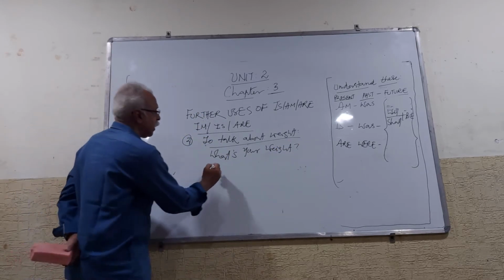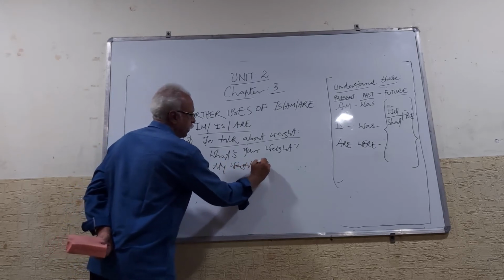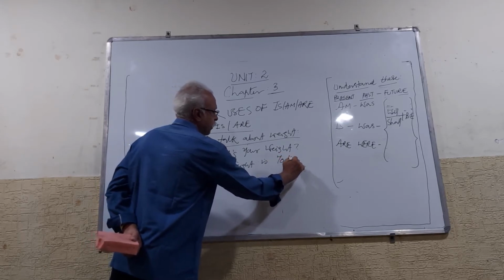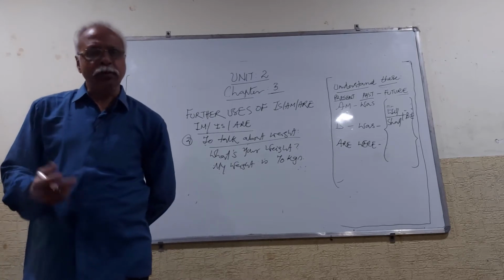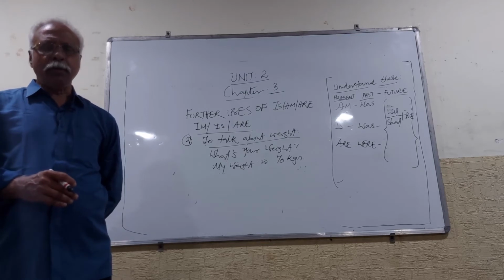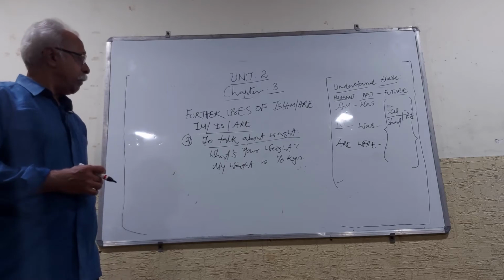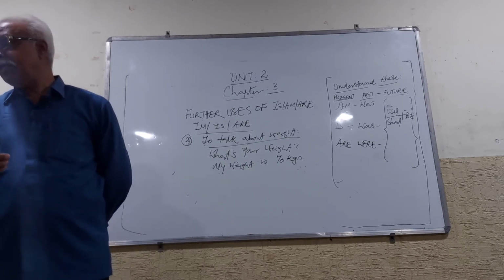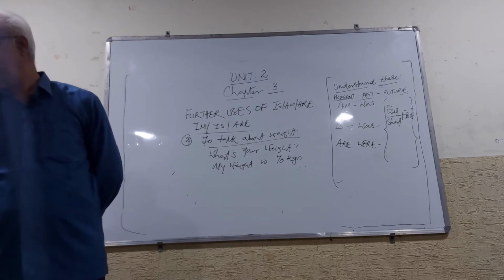The answer would be, my weight is 70 kgs. English people say this in the form of lbs also. That's also right, both are right. What's the weight of your baby? Well, the weight of my baby is, say, 6 kgs, 10 kgs, and like that you can say. Right? Am I clear?